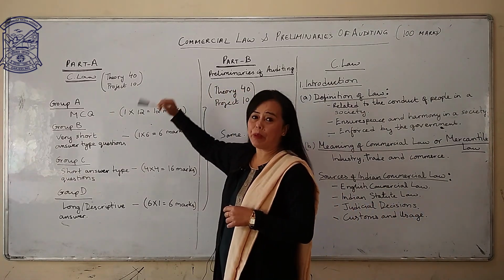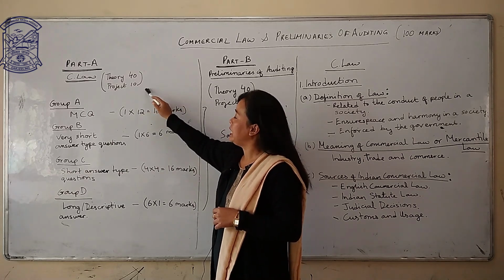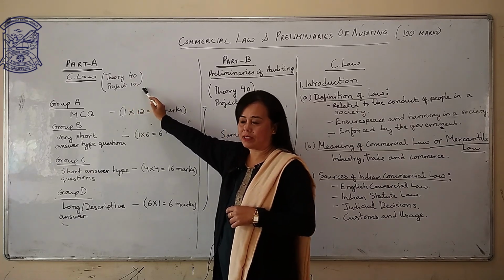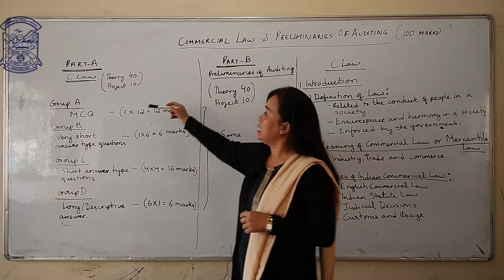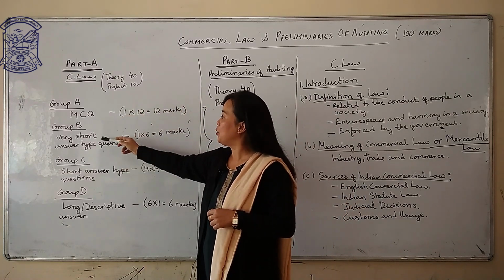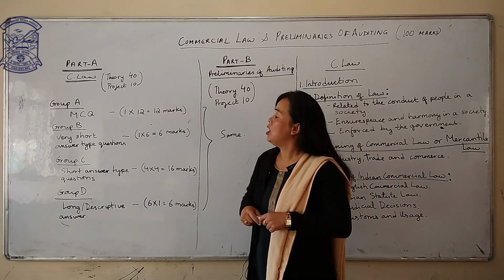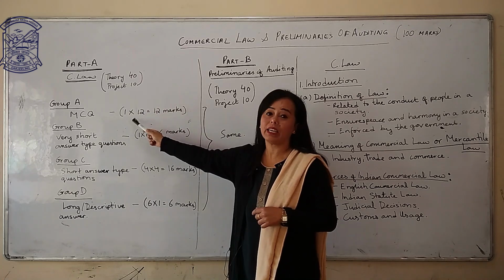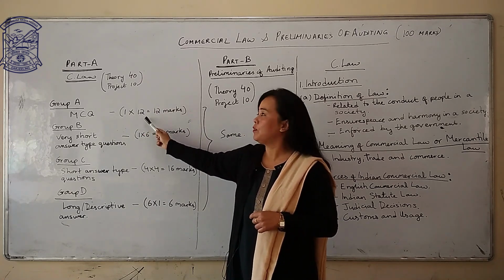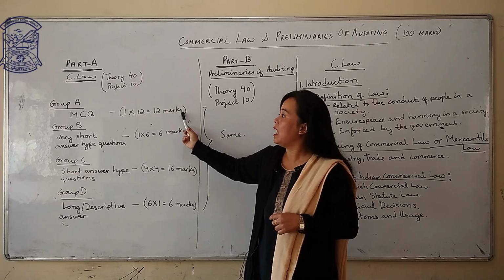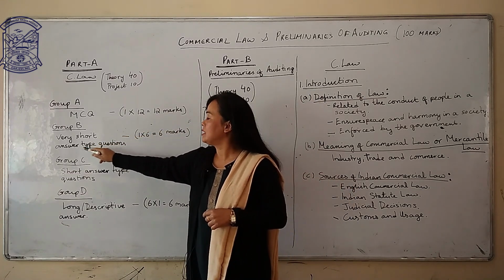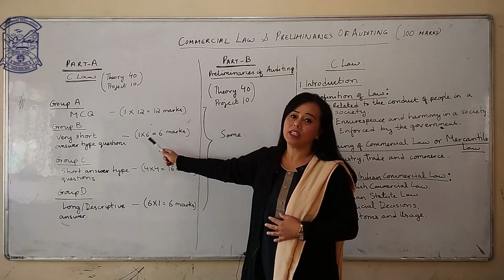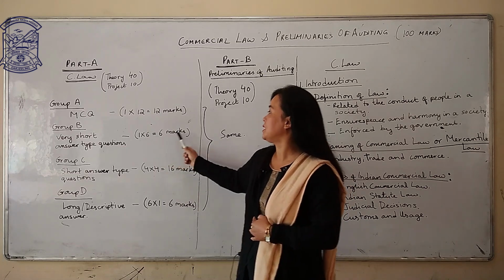Here, according to your syllabus, Part A, Commercial Law, Theory, you have 40 marks and Project 10 marks. Again, Part A is divided into four groups: Group A, Group B, Group C and Group D. Group A, you have multiple choice questions consisting of 1 mark each and you have to attempt 12 questions, so total 12 marks. And Group B, you have very short answer type questions that also consist of 1 mark each. You have to attempt 6 questions, total 6 marks.